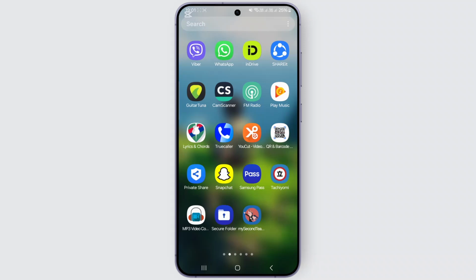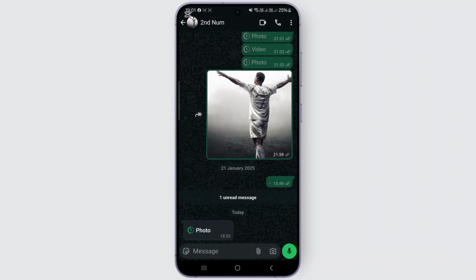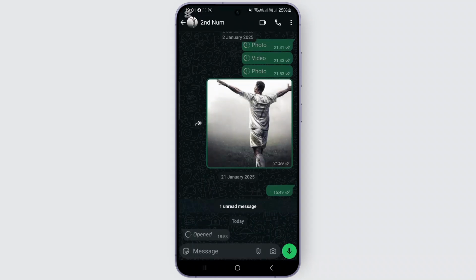In this video I'll be showing you if it's possible to recover WhatsApp view once photos or videos or not. So first thing what I want you to do is simply open up your WhatsApp, and as you can see here is a person who is sending me view once photos inside here. So let me just select it. For privacy reason you can see this image, but once I try to screenshot the image, you can't screenshot because the app doesn't allow screenshot because of its privacy settings. So as you can see, I've already opened it. Now I can't open it back.